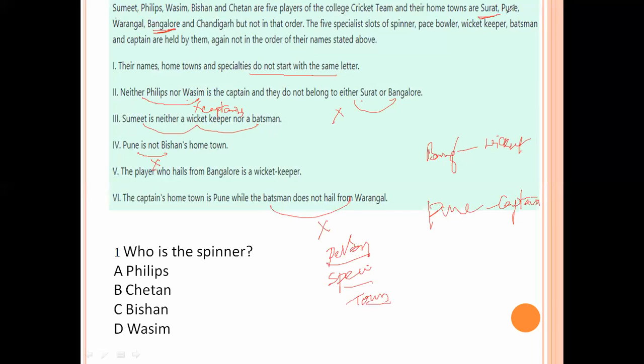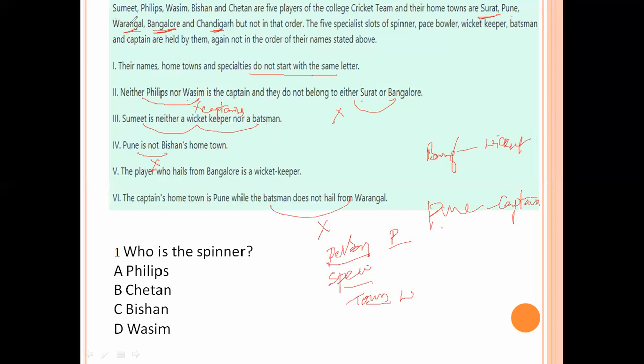Now, remaining is Pune, Warangal and Chandigarh. Pune does not belong to these persons, so the remaining two are Warangal and Chandigarh. Phillips, hometown is Warangal.